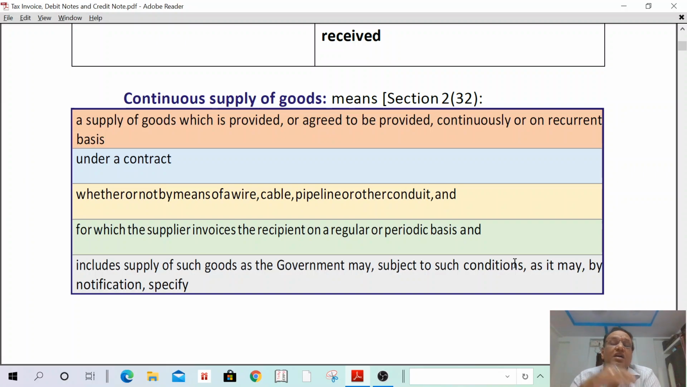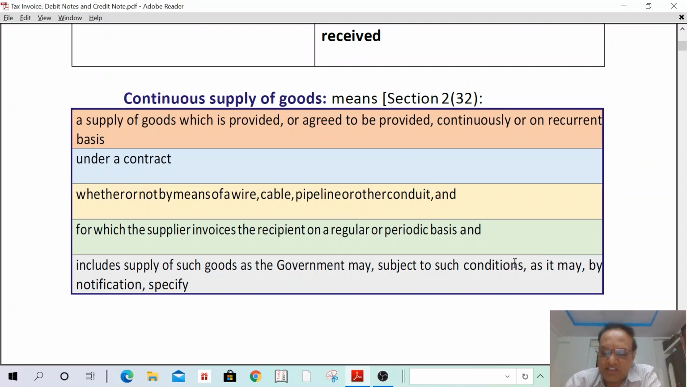Supply means it shall be for contract, it shall be for supply of goods or services, it shall be for a consideration, it shall be for a continuous or recurring basis only. For which supplier invoices the recipient on a regular periodic basis, maybe on 15 days, on 1 month, he is supplying the invoices. It includes supply of goods as the government may, subject to such condition as it may, by notification. By notification also government may specify the continuous supply of goods.